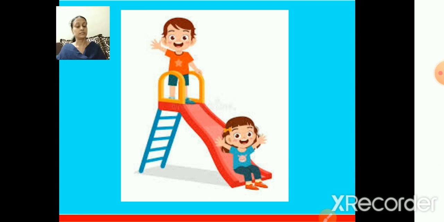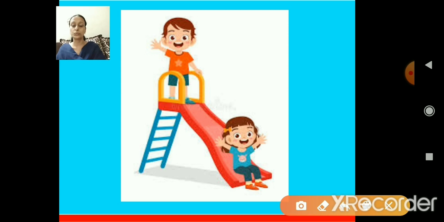Yes, she is so happy that she has come first. She is down at the bottom. The girl is at the bottom. Am I correct? Yes, now the girl is at the bottom and the boy is on the top. So teacher is going to circle the bottom picture. Is it correct, children? Yes, she is so happy.